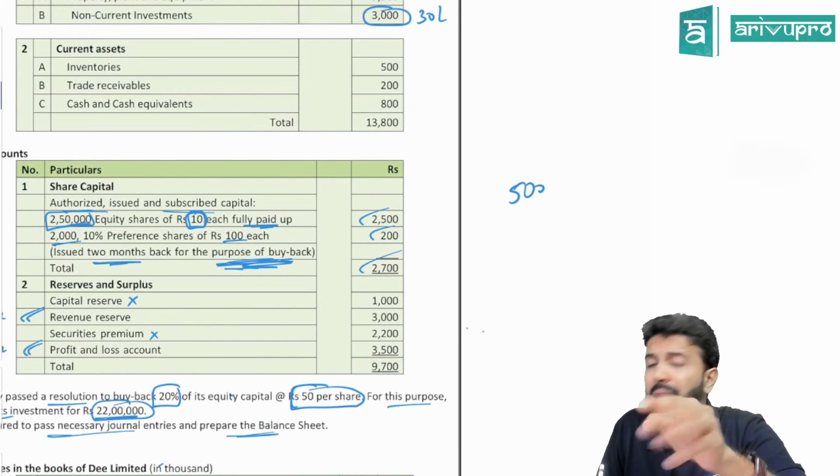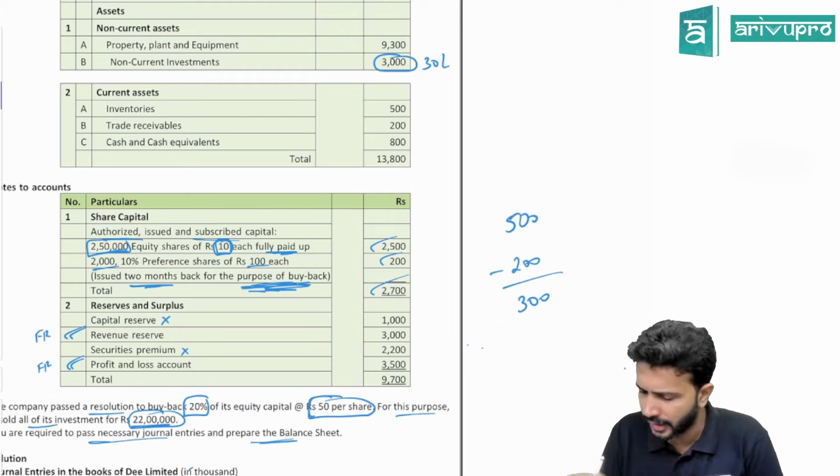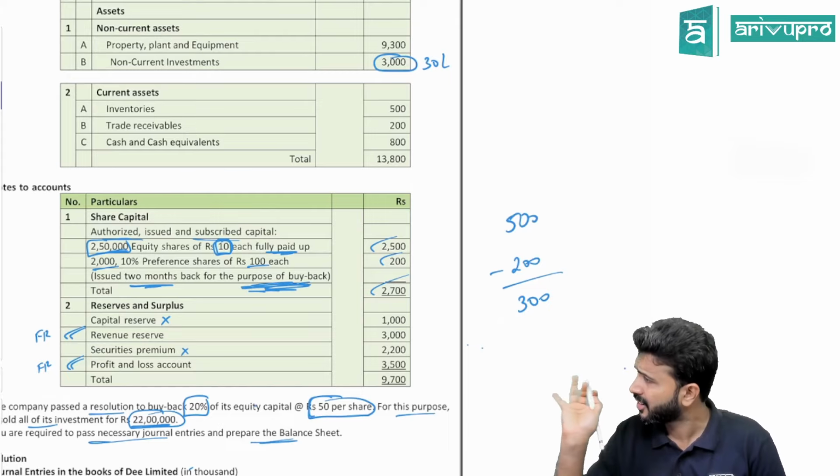Did you understand this? Once more. So equity share capital you have debited here, because you cancelled equity share capital by 500. So your capital has reduced by 500, and your capital gap is 500. No matter what, that gap has to get filled. Two ways to fill: either issue new shares or create CRR.